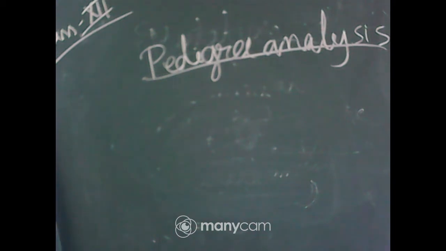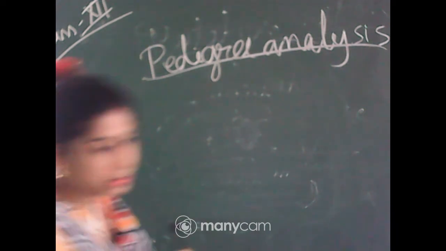So we know the meaning of genetics, right? After the discovery of Mendel's work, different analysis of the inheritance pattern of traits in human beings began.